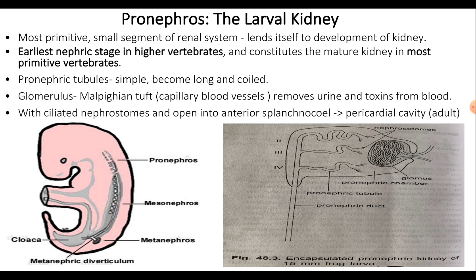The tubules have a glomerulus and nephrostome that opens into the coelom and a pronephric duct that collects the waste from the tubules and opens to the exterior. The kidney tubule is most primitive, and the glomeruli may be external, and the nephrostome opens into the body coelom.